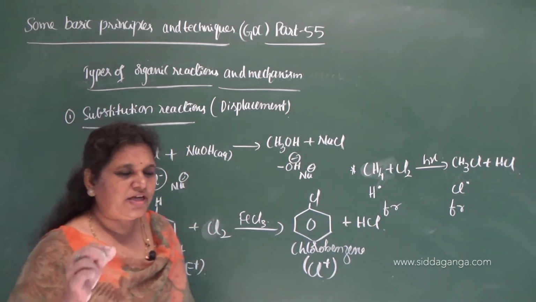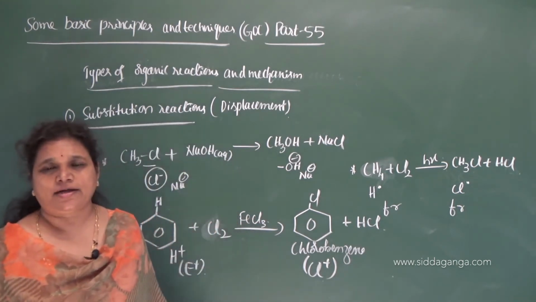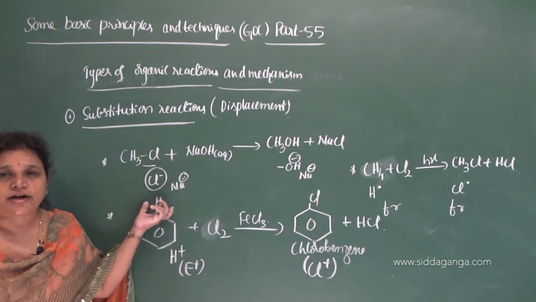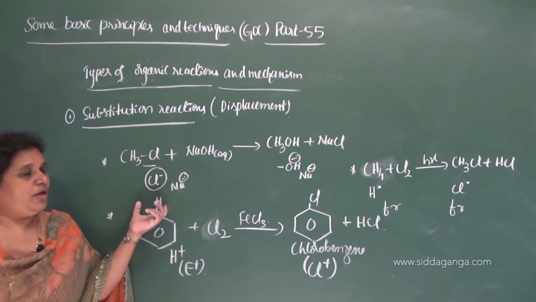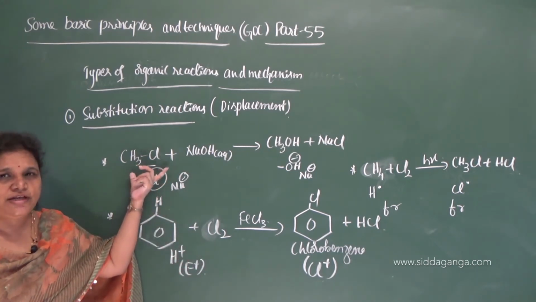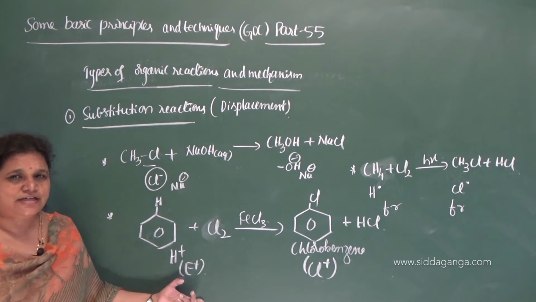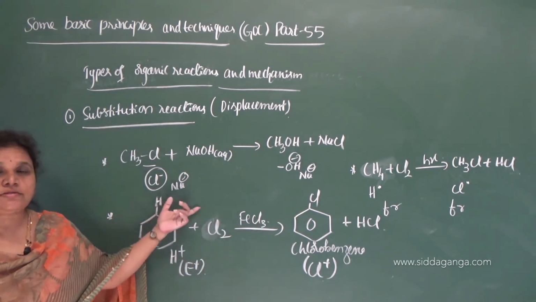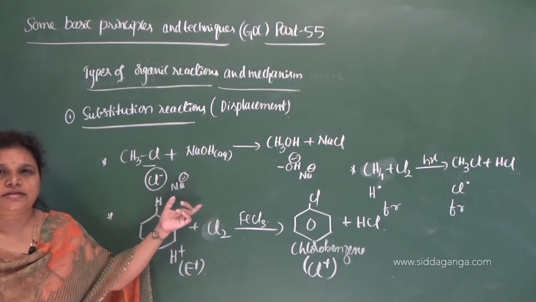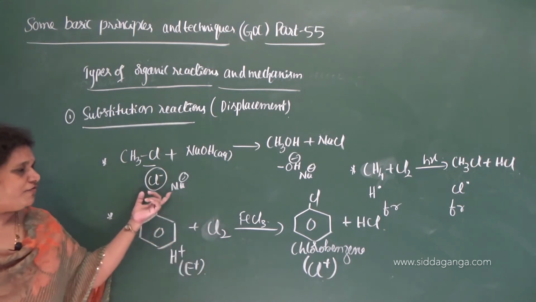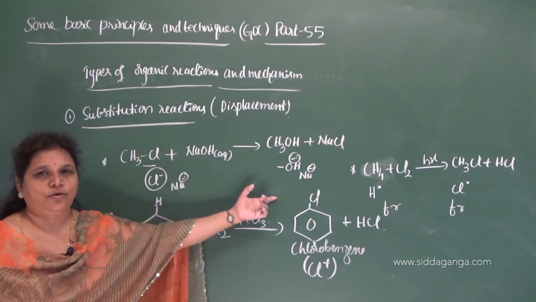Depending on which atom or the group of atoms it replaces, on the basis of that we can classify it into three types: nucleophilic substitution, electrophilic substitution, free radical substitution. It depends on the reaction intermediate. Here a nucleophile is replaced by another nucleophile.